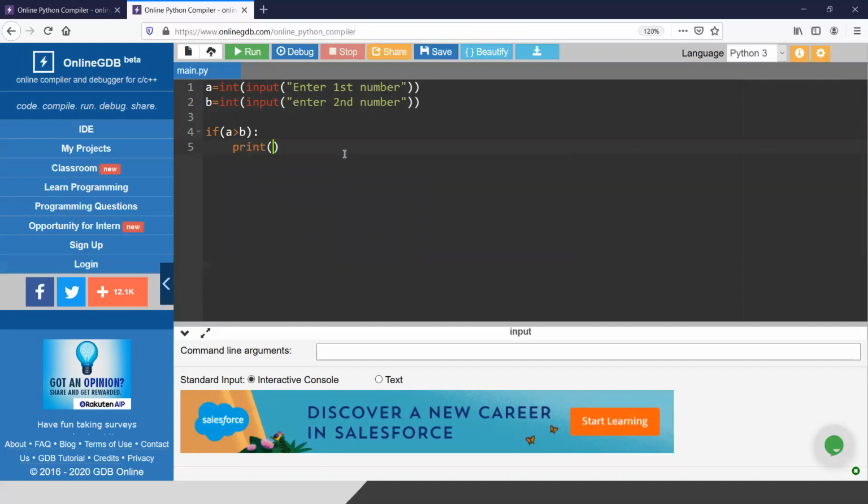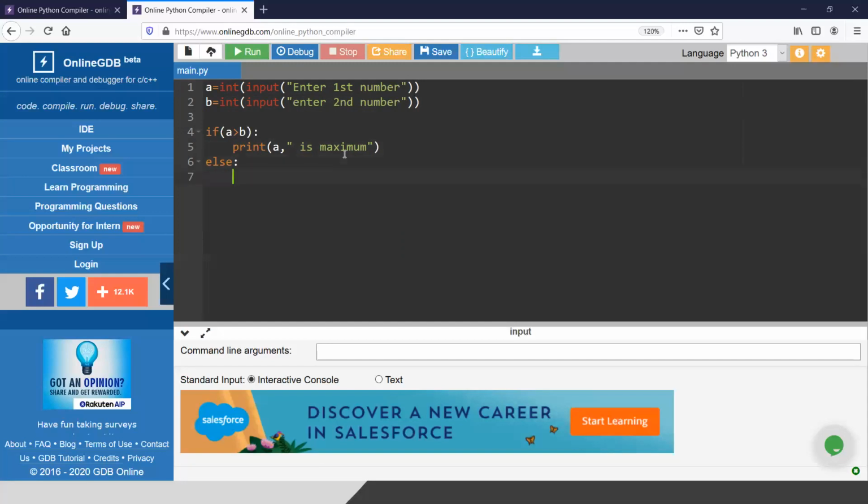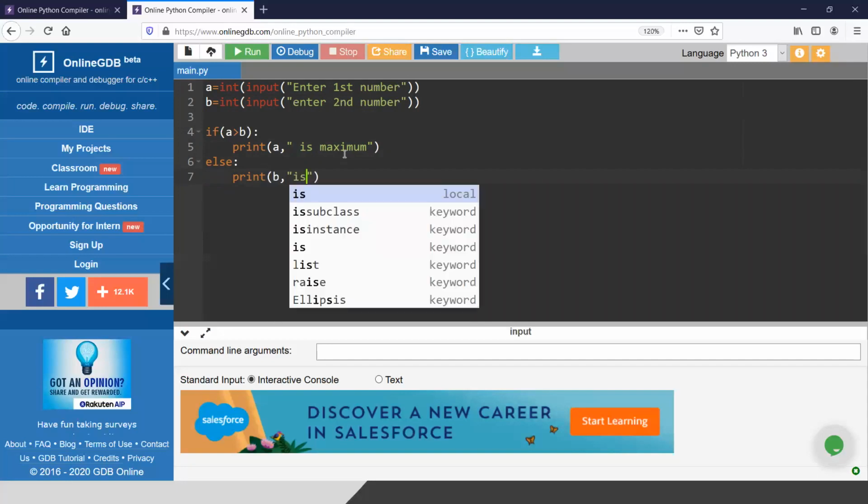Then I am printing A is maximum, or maximum is A, anything. And for the else part I have to give else, a colon, and again a tab, or sometimes it will be taken automatically. So B is maximum.